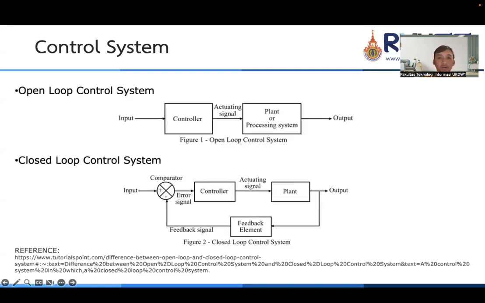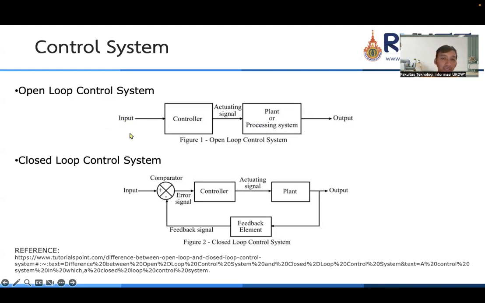So to explain what an open loop control system is and what a closed loop control system is, we can see this figure. The first one is the open loop control system. The open loop control system is like this, in only one line.